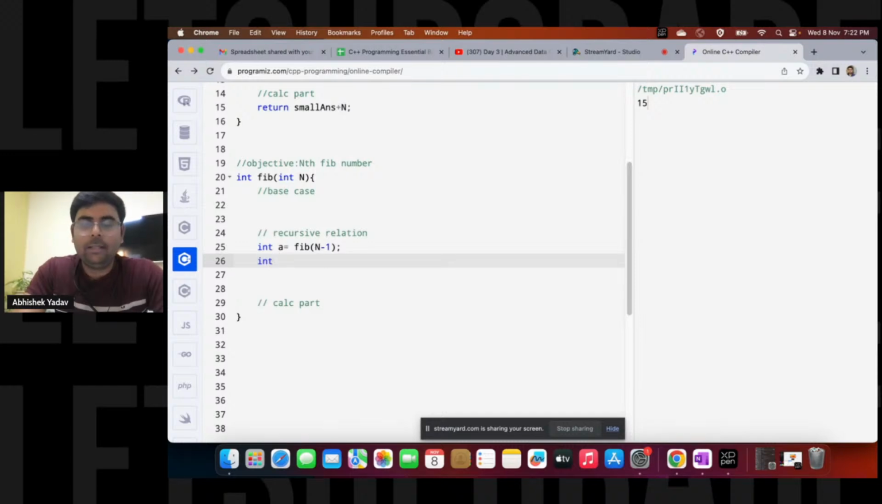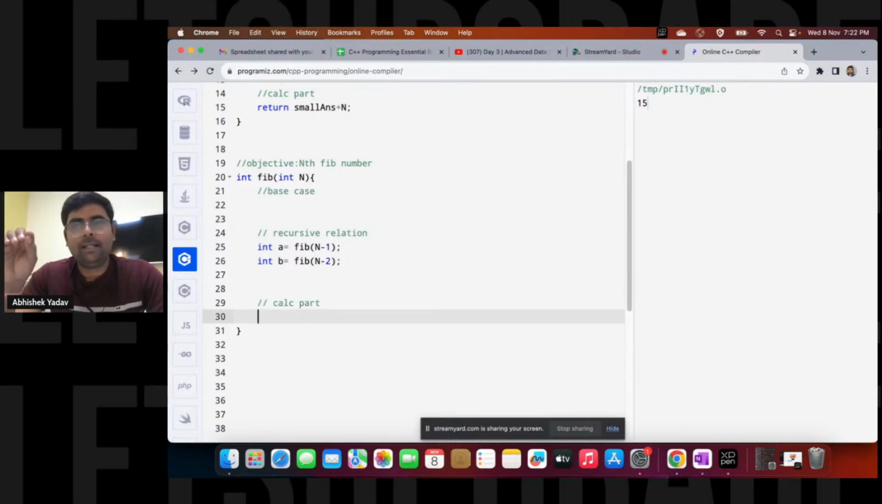Similarly, you will create one more variable, int b is equal to Fibonacci of n minus 2. So you're asking your recursion to go and solve for n minus 1 and n minus 2, and you are storing the answers inside the a variable and b variable. After that, in order to calculate the nth Fibonacci number, you have to add the answer of the n minus 1 Fibonacci number and the n minus 2 Fibonacci number, that is, return a plus b.